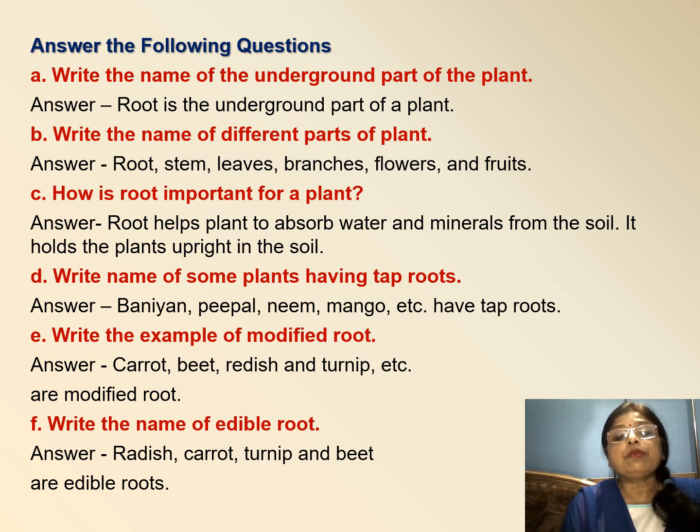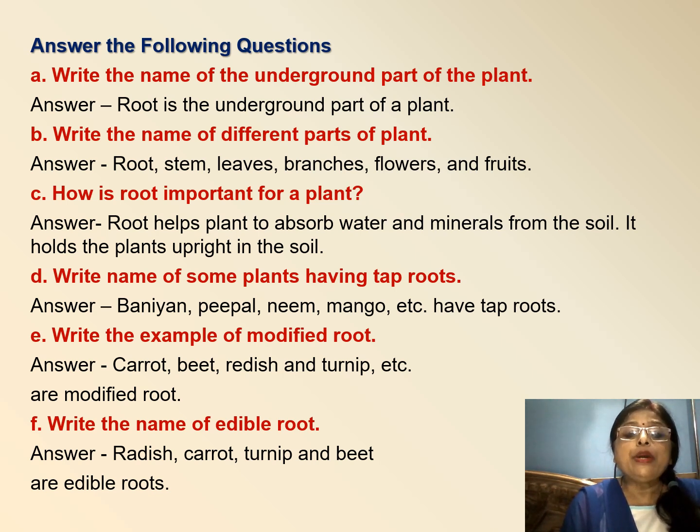Students, related questions of this chapter are given here. First question, write the name of the underground part of the plant. As you know, root is the underground part of the plant. Write the names of the different parts of plants. All of you know about it. Root, stem, leaves, branches, flowers and fruits are the different parts of the plant.